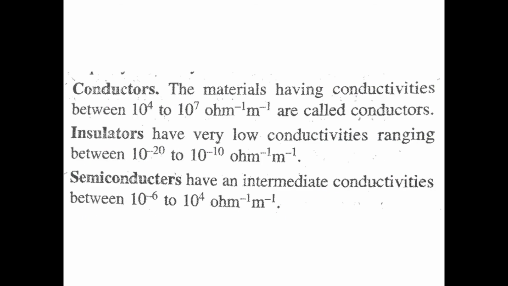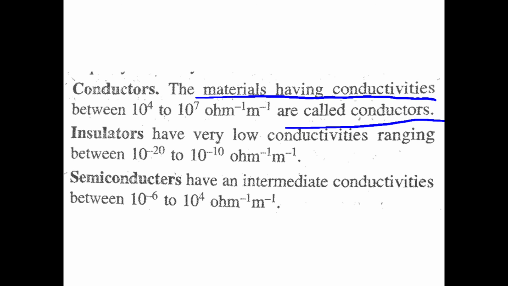Okay. Next, conductors, insulators and semiconductors. Solids have 3 types: conductors, insulators and semiconductors. Conductors can conduct electricity and heat. Materials having conductivity between 10^4 to 10^7 ohm^-1 m^-1 are called conductors.